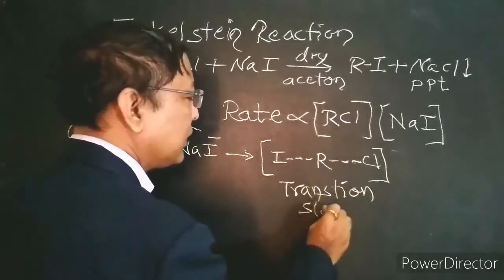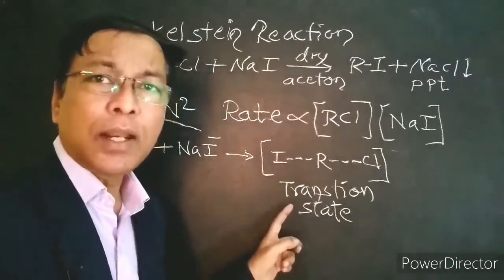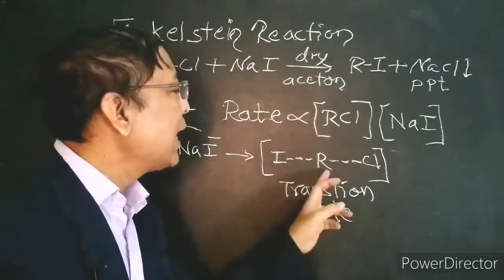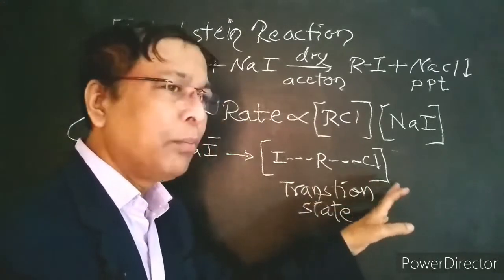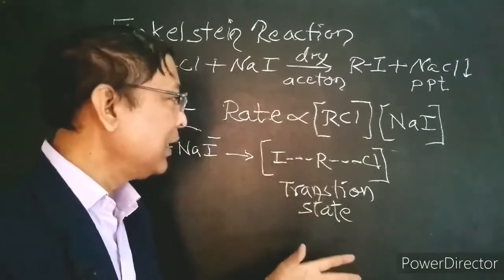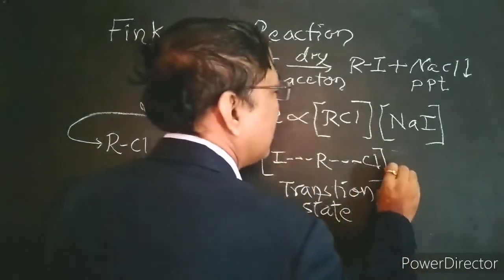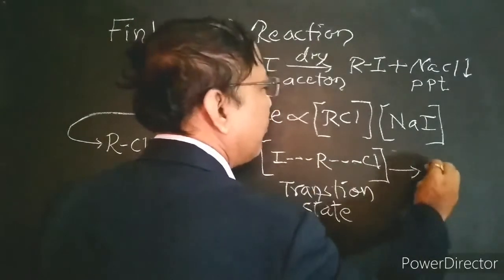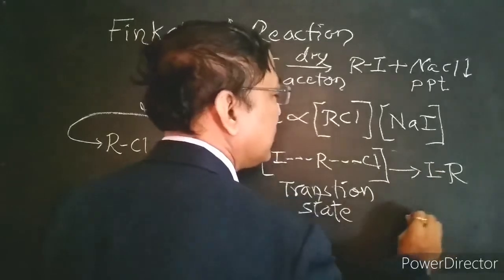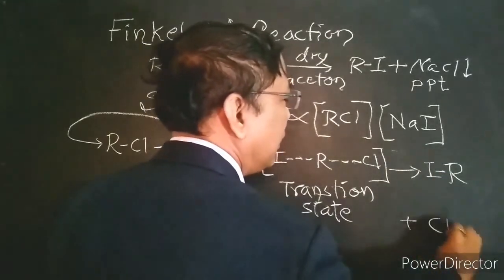Transition state. What is transition state? In transition state, the new bond begins to form and old bond begins to break. As soon as the new bond is formed completely, the old bond breaks and we get the product alkyl iodide plus Cl-.